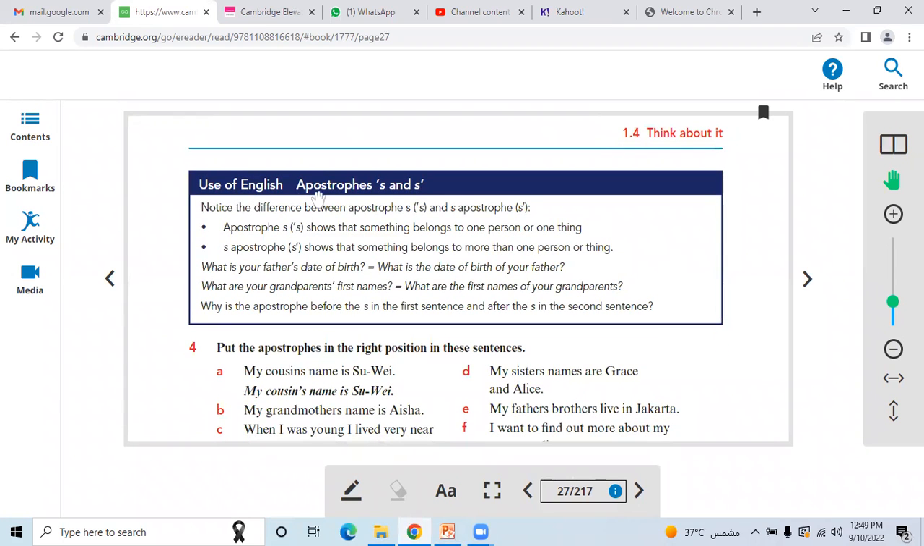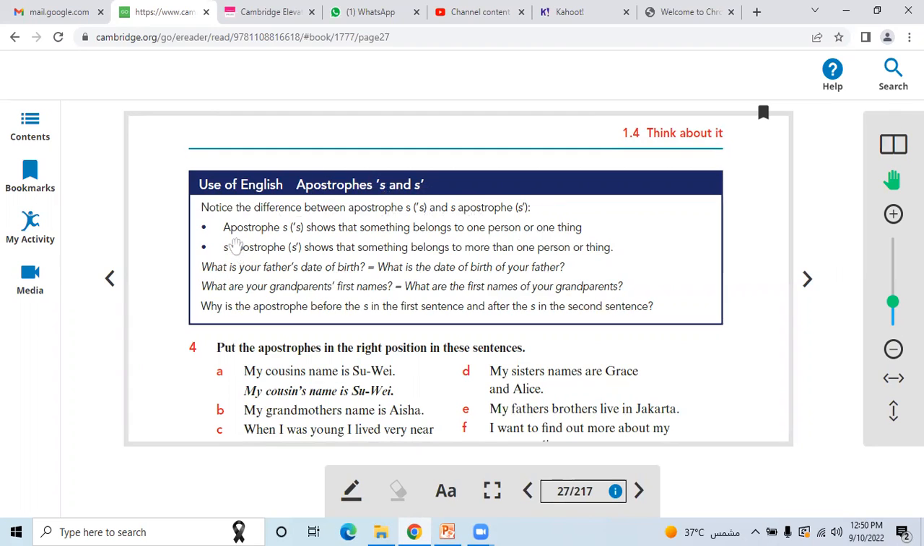Here you can see the Use of English section, apostrophe S. See, this comma and S is called an apostrophe. For example, notice the difference between apostrophe S and S apostrophe. There you can see in one place the comma is before the S and in the other after the S. Right? Apostrophe S shows that something belongs to one person or one thing. For example, if I say Muhammad's car, I write Muhammad and then the apostrophe sign and S. Muhammad's car means that this car belongs to Muhammad.